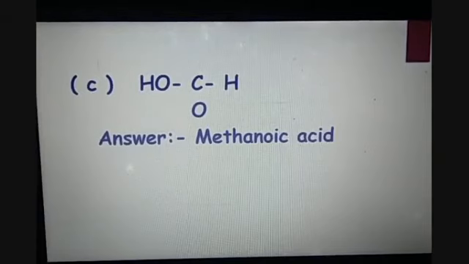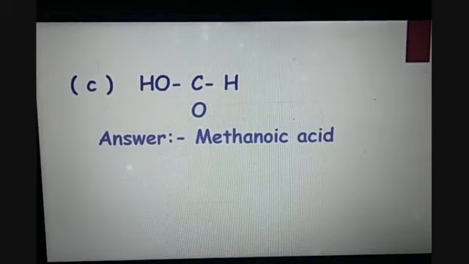valency. So only one carbon is there, so it will be a methyl alkyl chain, and because of the presence of the COOH carboxylic functional group, this will be called an oic acid. So when we combine the two terms, which is methane as the parent chain and oic acid as the suffix, the name will become methanoic acid.